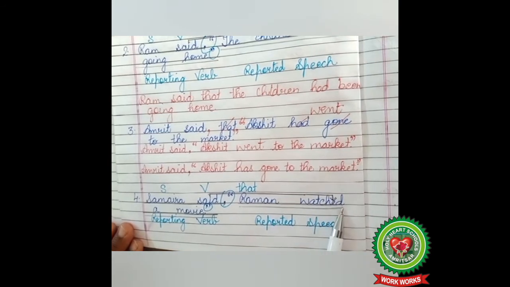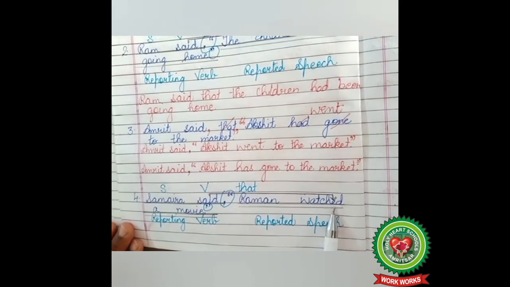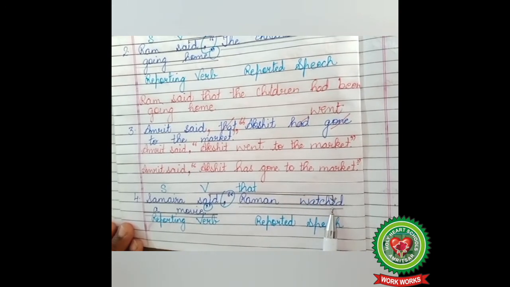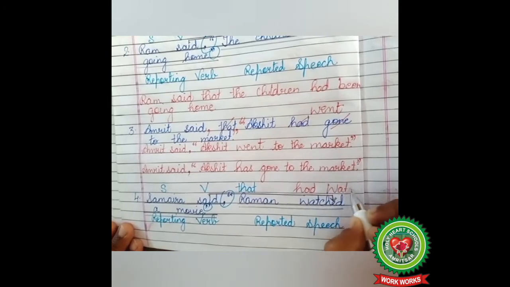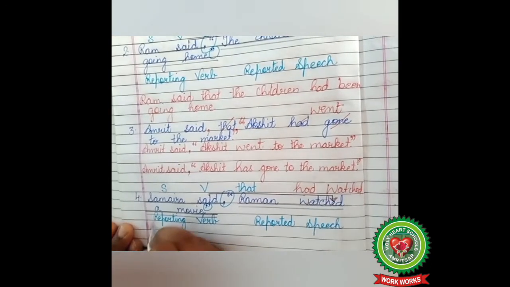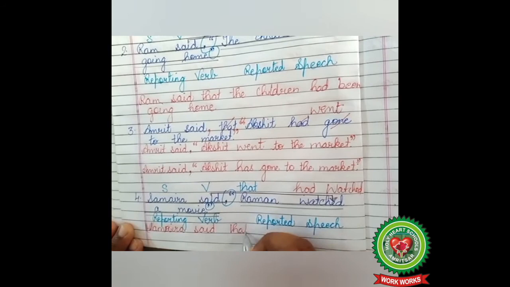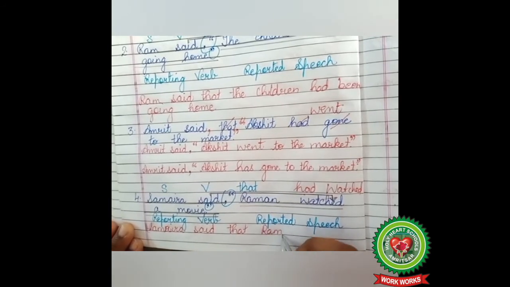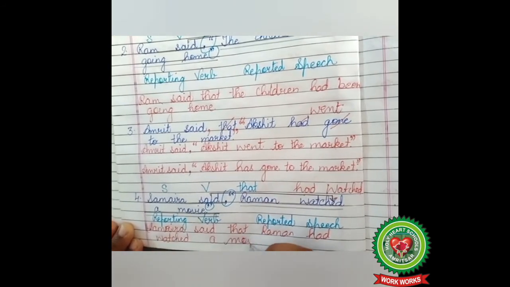Raman watched a movie. Here, our reported speech is in simple past tense, and simple past tense changes into past perfect tense. So, what will come in place of watched? Had watched. So, our answer is Smira said, in place of comma, inverted commas, we use word that, Raman had watched a movie. Full stop.